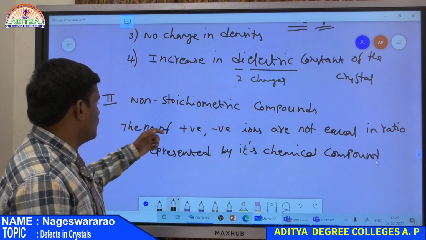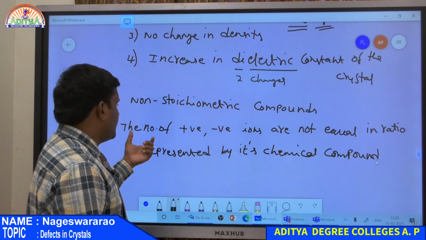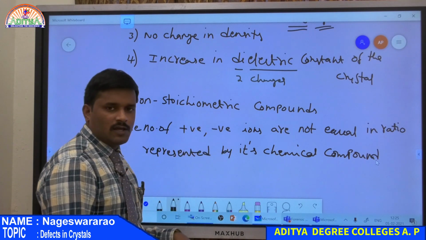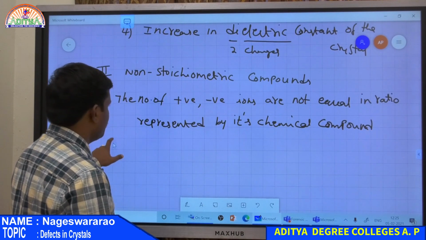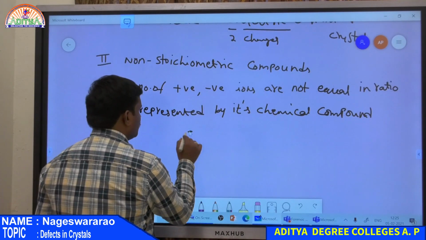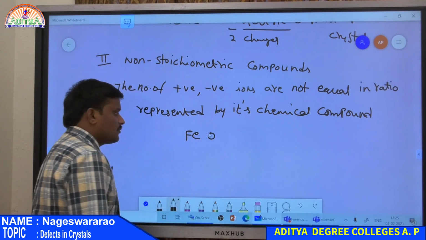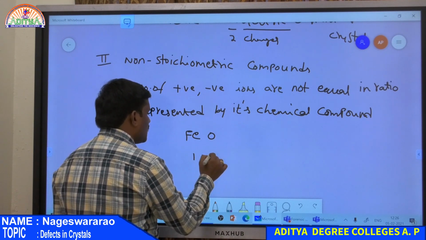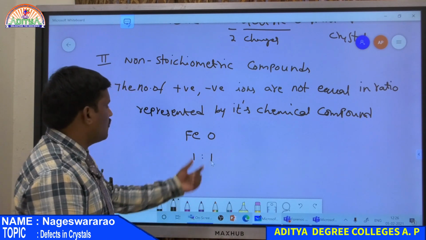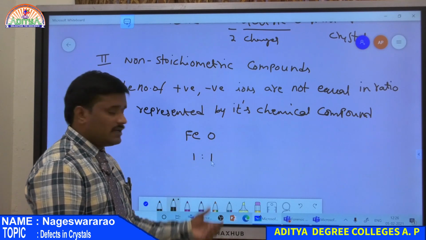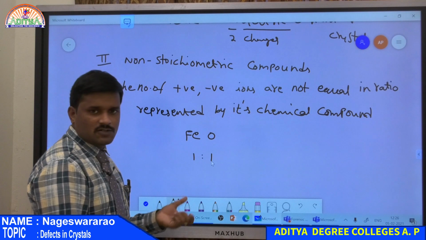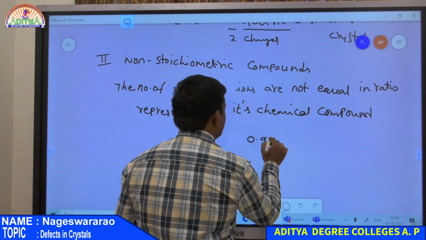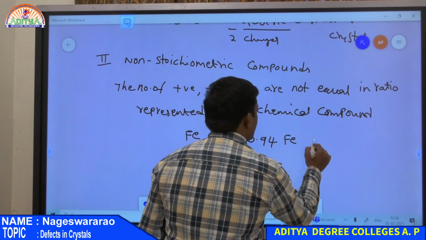So what is the definition? In a compound, if the number of positive and negative ions are not equal in the ratio represented by its chemical formula. Suppose iron oxide, FeO. In the case of FeO, one iron and one oxygen, its chemical formula represents a 1:1 ratio of positive and negatively charged ions. So one iron as well as one oxygen, that is the representation by chemical formula, a 1:1 ratio. Whereas the iron oxide is prepared from 0.94 moles of iron with 1 mole of oxygen.